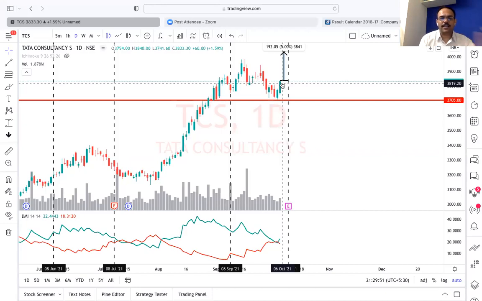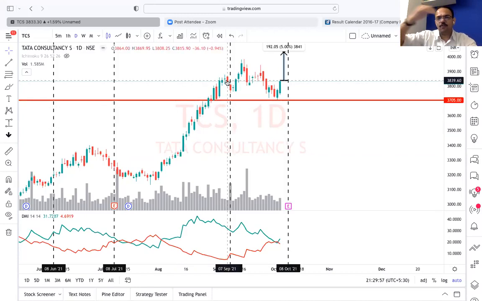That is the objective. It's not that we are missing this. This strategy is only for people who want to be very specific about where to look. They don't want to look at too many stocks. They want to look at only 5 to 10 stocks, so they will have an objective for when to look at those stocks. They don't want to run around multiple stocks. They would like to focus on 8 to 10 stocks. They would like to go for this strategy. This is a wonderful and very powerful strategy for them.